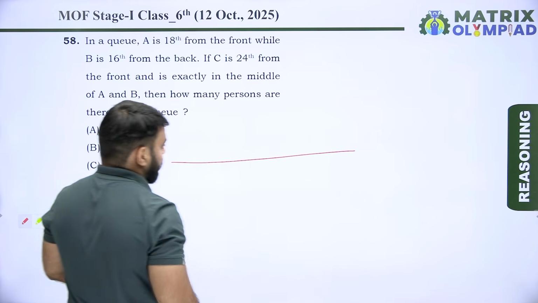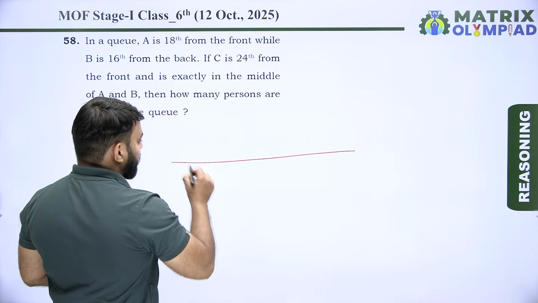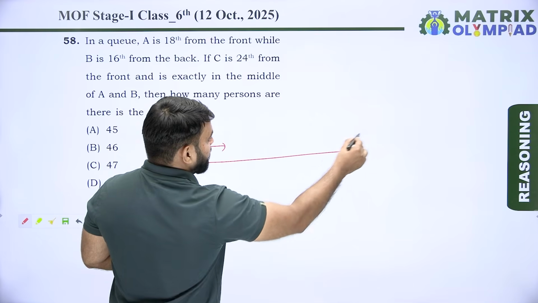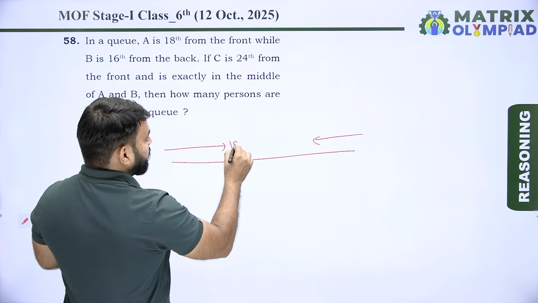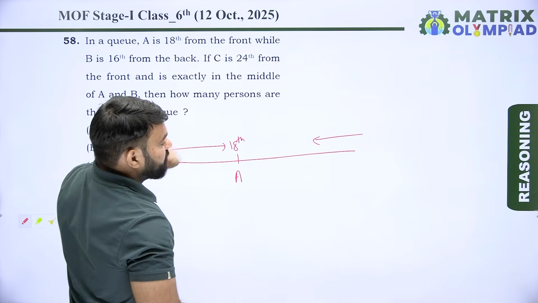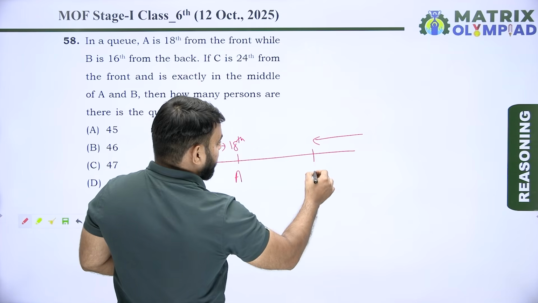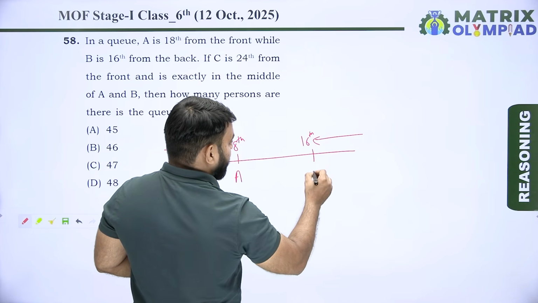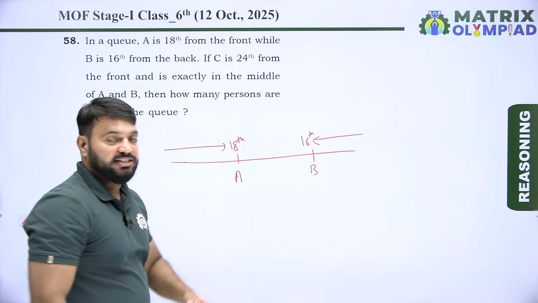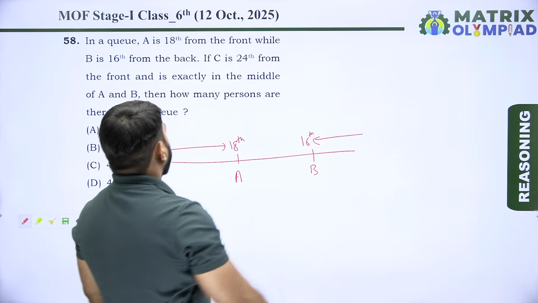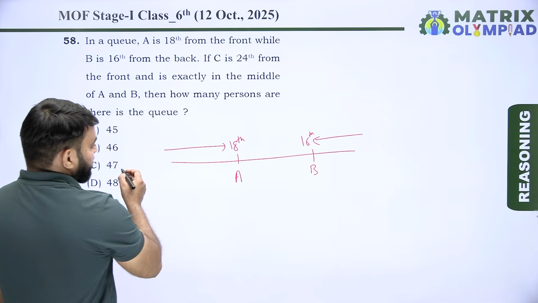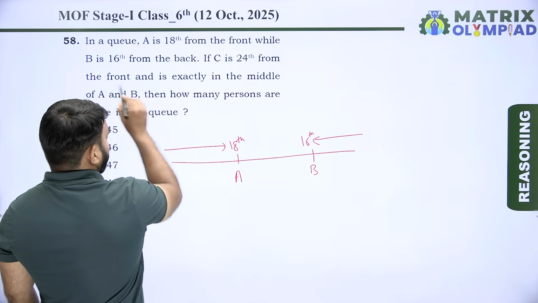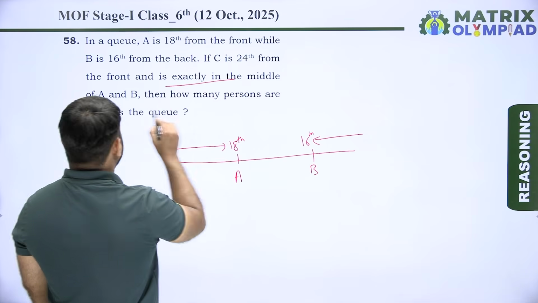Let's suppose this is a queue, and this is the front side of the queue and this is the back side of the queue, and A is standing 18th from the front and B is standing 16th from the back. Now C is 24th from the front, and is exactly in between A and B.